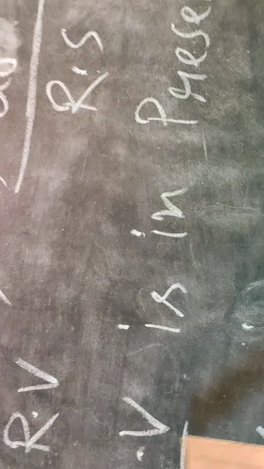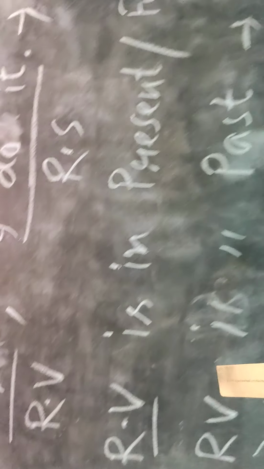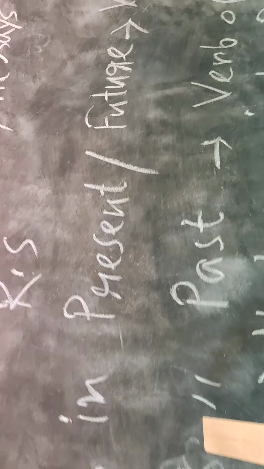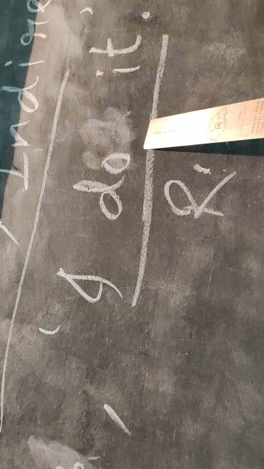When the tense of the reporting verb is in present or future, like in this sentence, "says" means it is in present form, so the tense of "do" will not change in indirect speech.